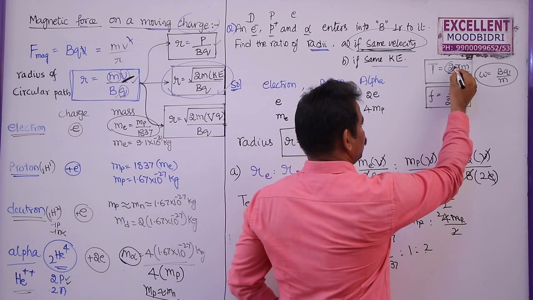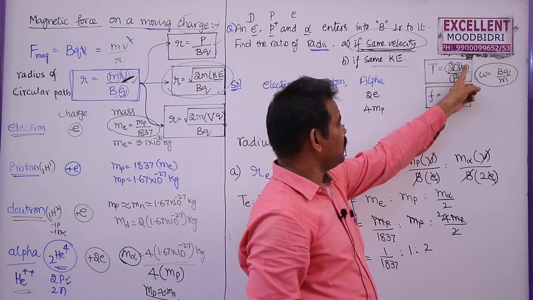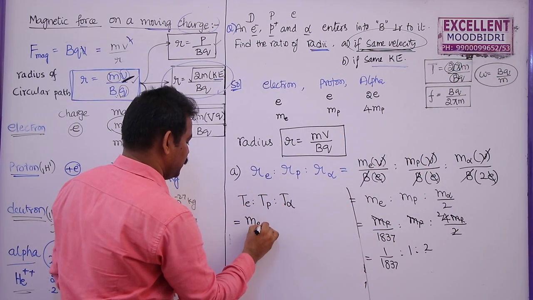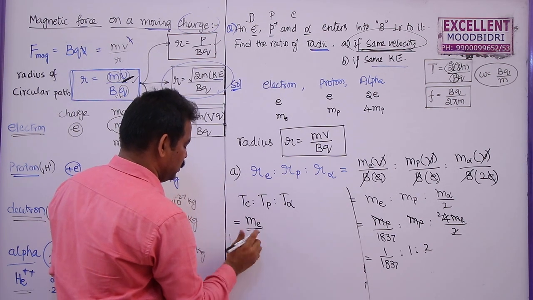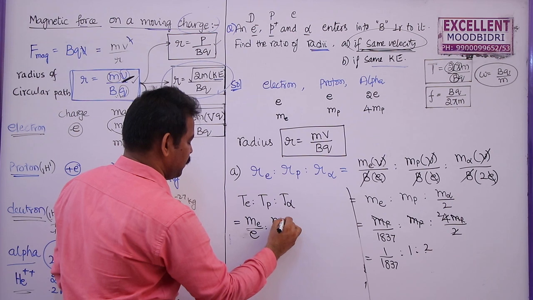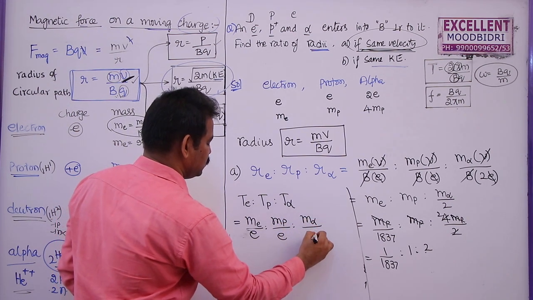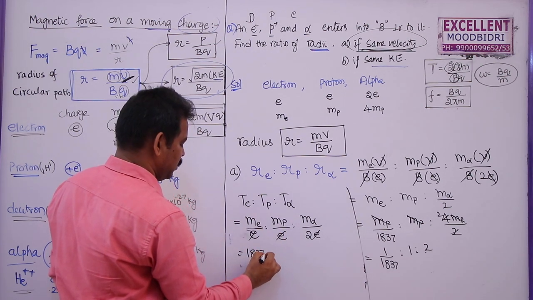In this case 2 pi and B are constants, so the time period depends on mass by charge. First, this is mass of electron by charge of electron, directly I am going to write this as e. This is mass of proton by charge e. This is mass of alpha by charge 2e. Cancel. This is 1837.